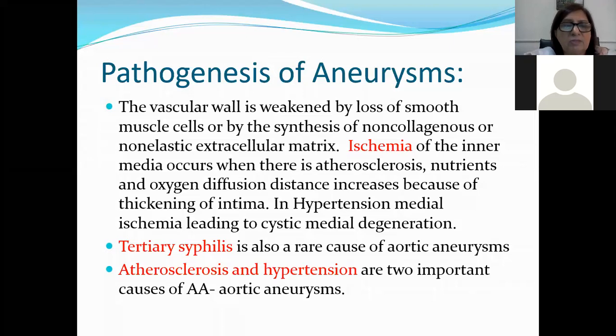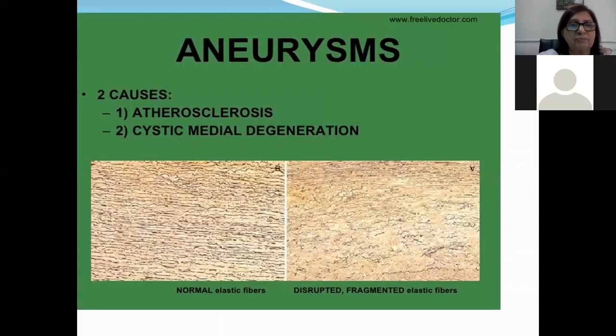In the case of tertiary syphilis, it is also a rare cause of aortic aneurysm. Atherosclerosis and hypertension are the two most important causes of aortic aneurysms. Okay, so either the person is hypertensive or the person has developed atherosclerosis. Both of these conditions can lead to formation of aneurysm, and the other congenital conditions I have already told you. Okay, I hope it's clear.